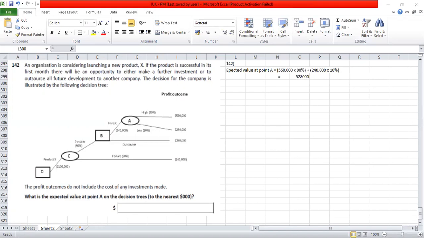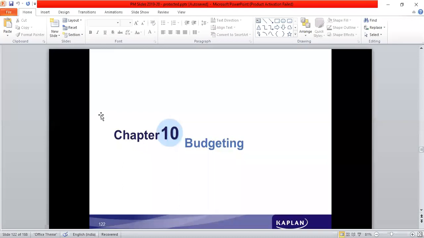Next, we'll start with the next topic, chapter 10, budgeting. See, budgeting is a topic which you have already done in MA. I don't know how much of it you remember, but it is expected that you remember it thoroughly.